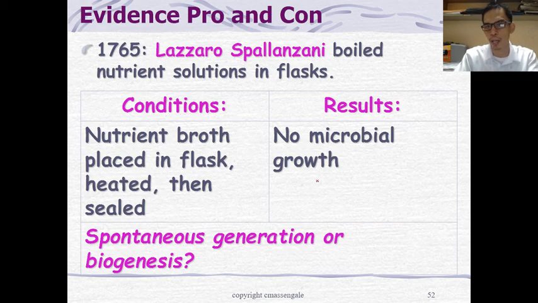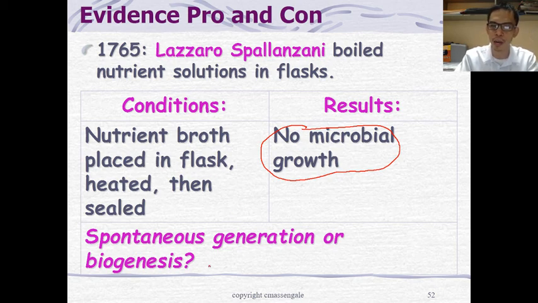Next, Spallanzani's experiment. He boiled the nutrient broth in a flask, then sealed it. The result was no microbial growth. So is it spontaneous generation or biogenesis? Again, during his time, Lazzaro Spallanzani found out this is biogenesis.